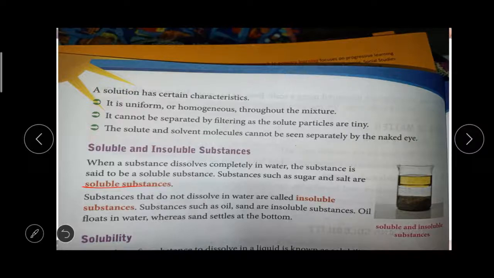Substances that do not dissolve in water are called insoluble substances. For example, sand: if we mix sand in the water, it will not dissolve, right? It will stay in the water, and we can see it with the naked eye.